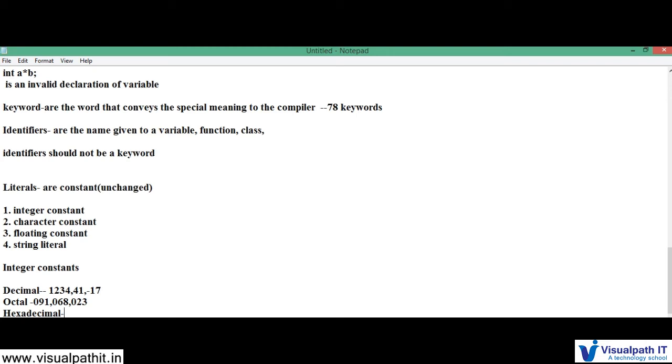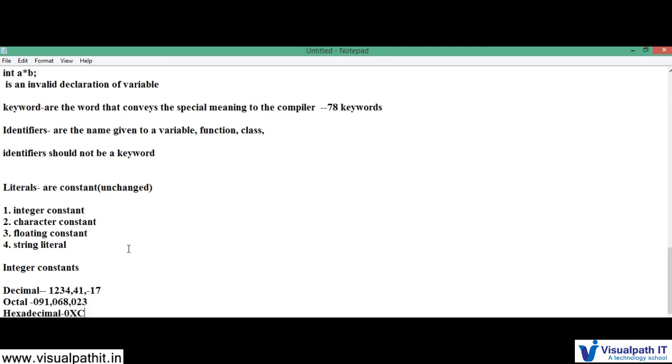I'll be representing it with 0x, which is taken as the hexadecimal integer. If I want to represent 12, it will be 0xc, because A is 10, B is 11, and C is 12. Then how will I represent 14? It will be 0xe.